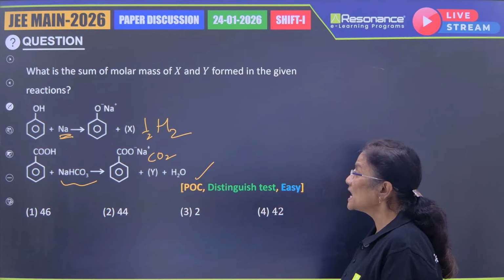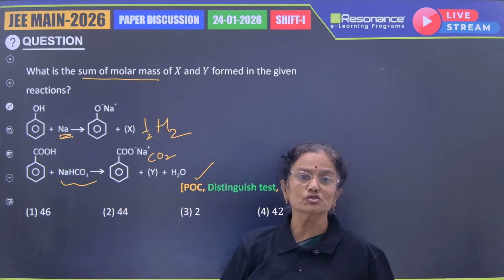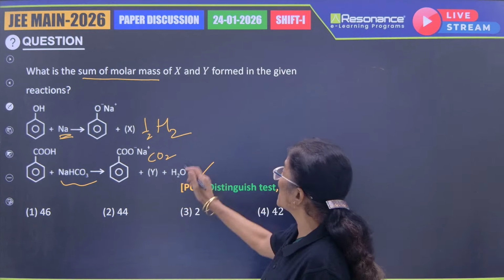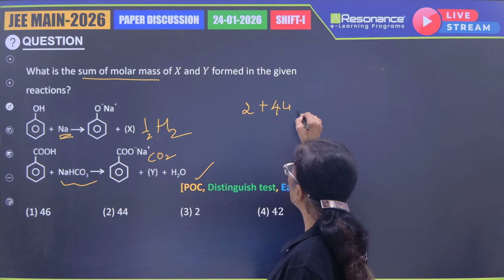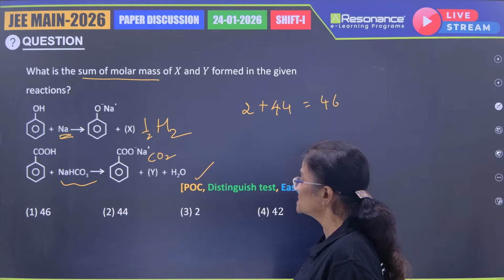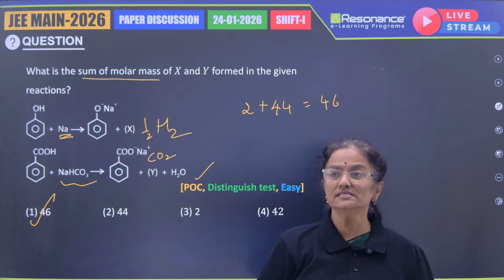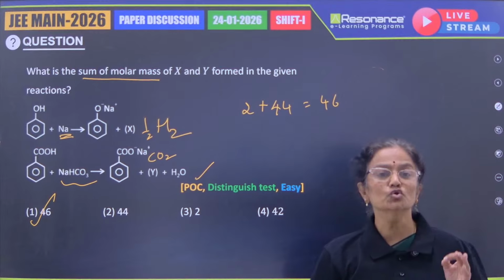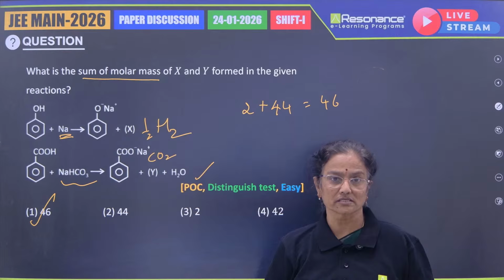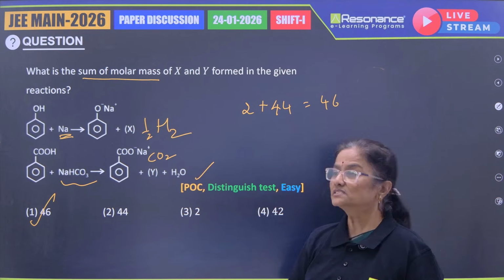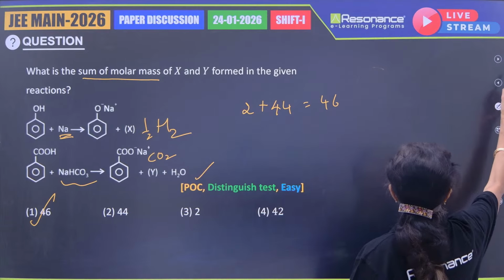Now he is asking us, what is the sum of the molar masses of X and Y? You know, molar mass of hydrogen gas is 2 and that of carbon dioxide is 44. Therefore, the sum is 46. And once again, the option is 1. It is definitely an easy question. Only thing students should know is that the gases liberated are hydrogen and carbon dioxide. If that is known, the answer is done. It is not a difficult one to add 2 and 44.